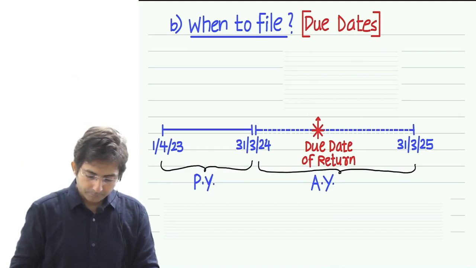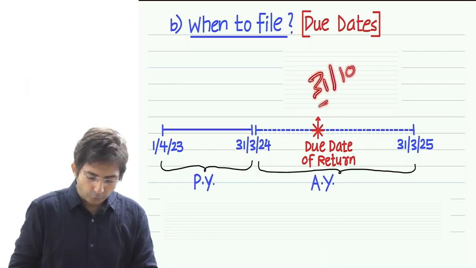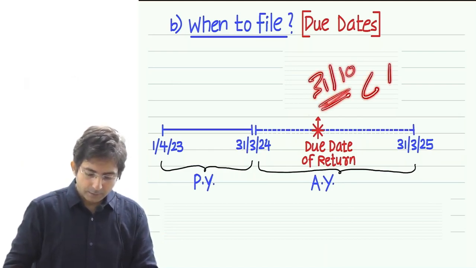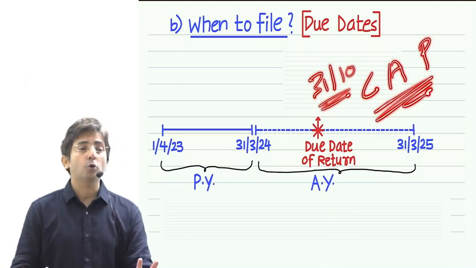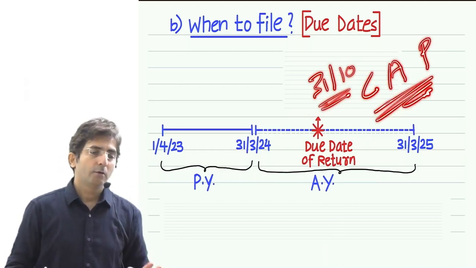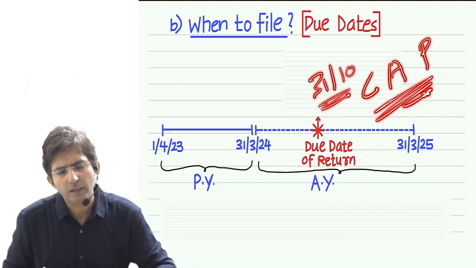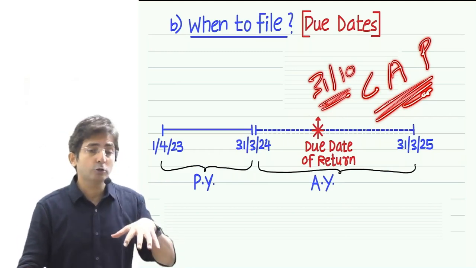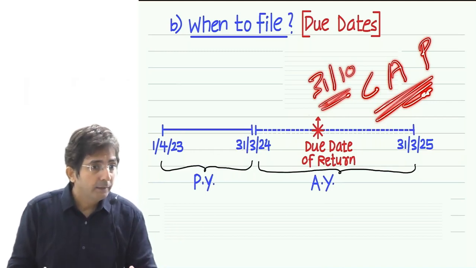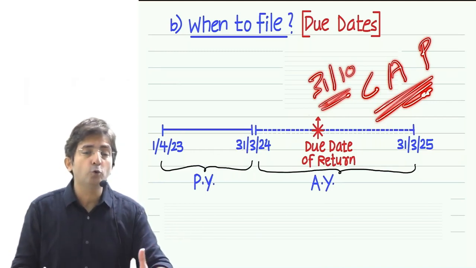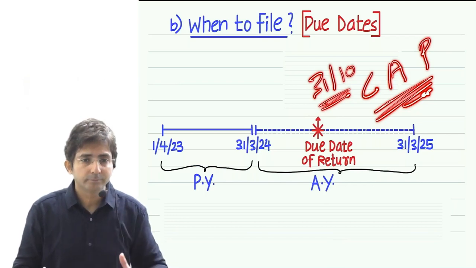So see, 31st October I told for whom? Companies, audit assessees and partner of a firm whose accounts are subject to audit. So tell me one by one. Why are companies supposed to file the return by October and not July? Because being a company, it is compulsory for you to get your accounts audited.